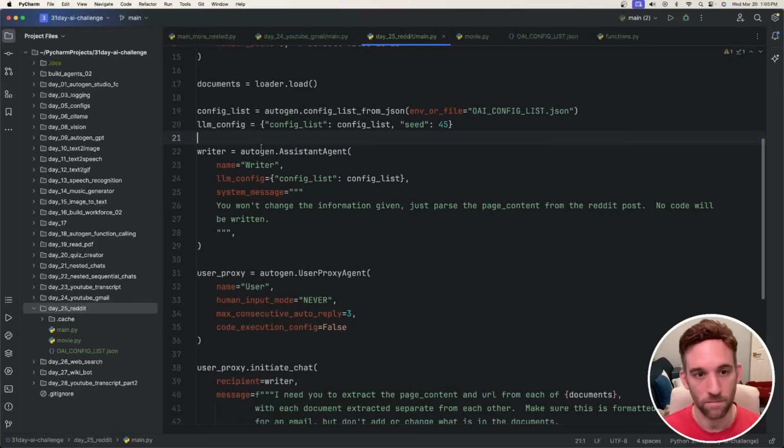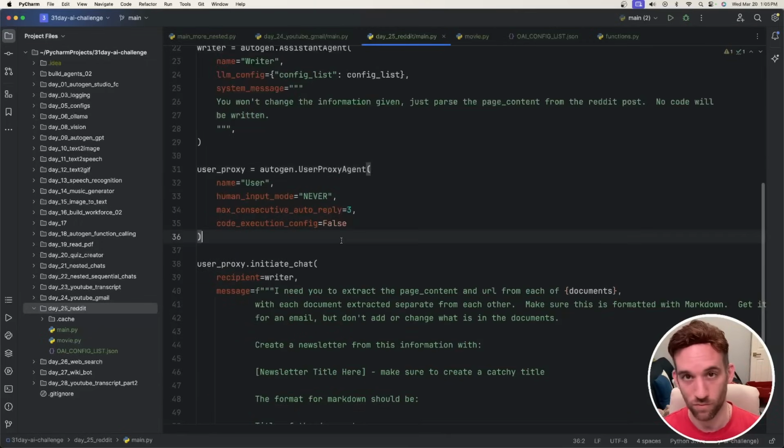Then I have two agents. I have the writer agent, which I just want to say, don't change the information you're given, just parse the page content from the Reddit post. No code will be written. If I give it a basic writer prompt, it'll take the information from the post and try to morph it into something else, and I don't want that. I just want the information from the post.